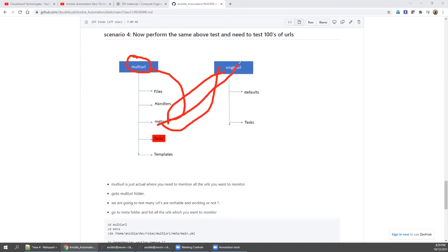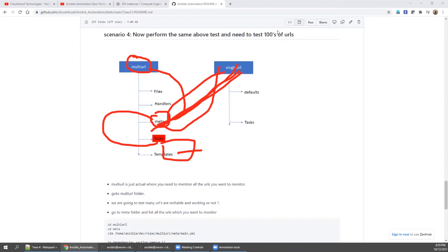Again, it will call single URL and replace the URL and check it. Then again, single URL will be called, replace the URL, verify and come back. So like this, all URL, whatever you mentioned in meta will be first verified. Then the control will be transferred to task and you will get a message, all URL verified, and you are good to go ahead for next career level.